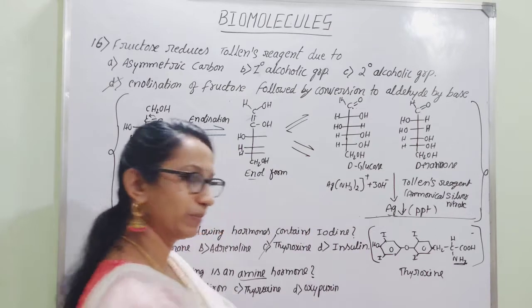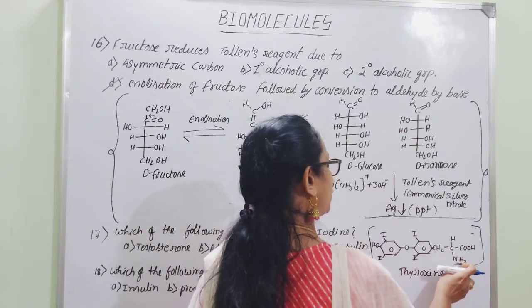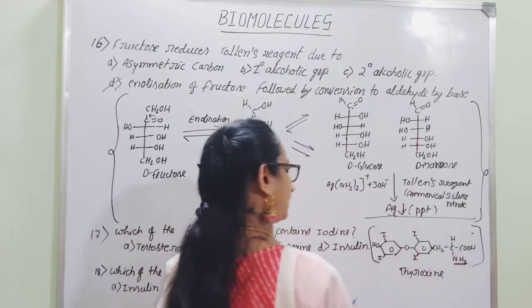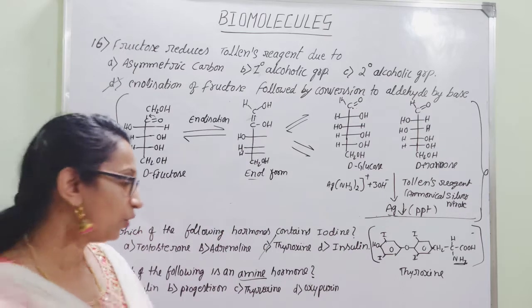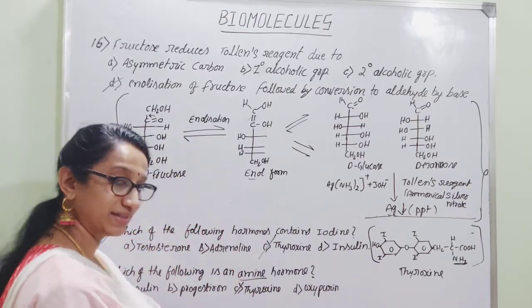It is water soluble. You can find that there is a shifting of hydrogen to the NH2 group. It will convert into NH3 plus and COO minus. It can easily get soluble in water. Hence, what is the right answer? Option C is the right answer, that is thyroxine.